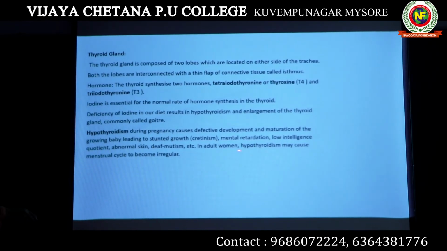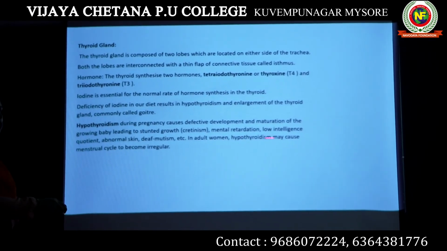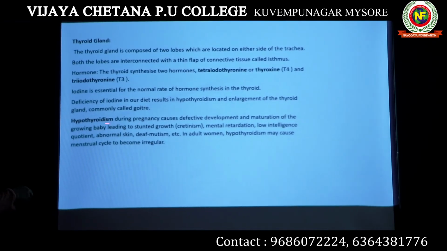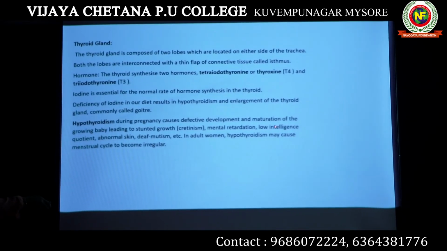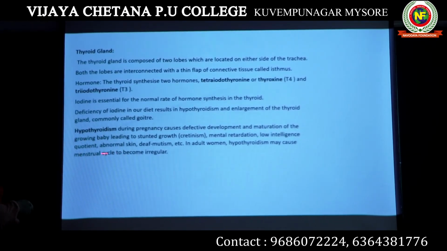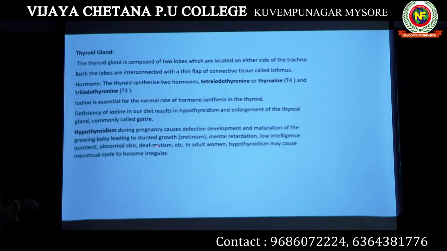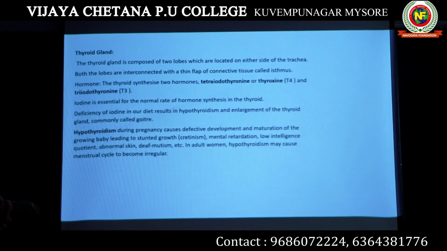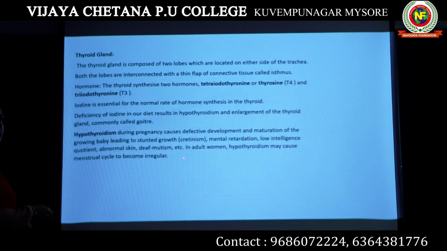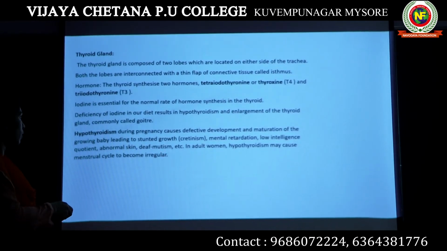Mental retardation in the baby: the mental growth of the baby will be affected if the mother has a hypothyroidism problem. Low IQ, the baby will not have a normal intelligence quotient. Abnormal skin in the baby, I have seen this condition. Deaf mutism: the baby will become deaf and will not be able to talk.